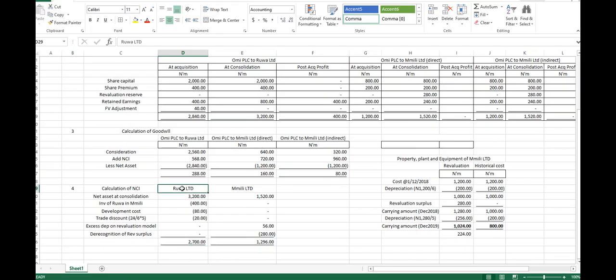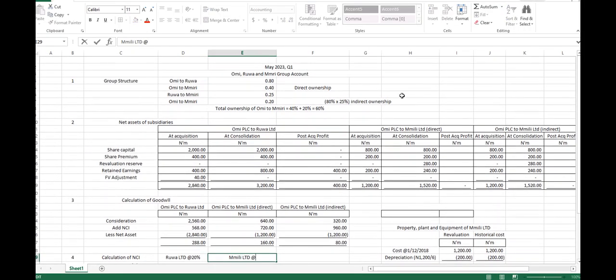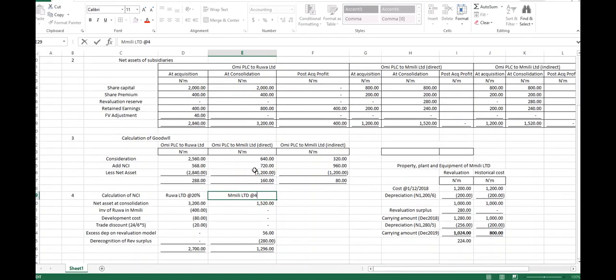How many percentage did we purchase in RUA? 80%. So NCI will be at what percentage here? 20%. And NCI here will be at what percentage? Total ownership of Omi to Imiri is 60%, right? So that means our NCI will be at 40%.